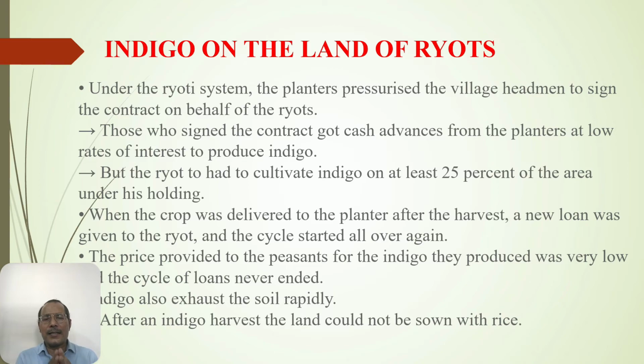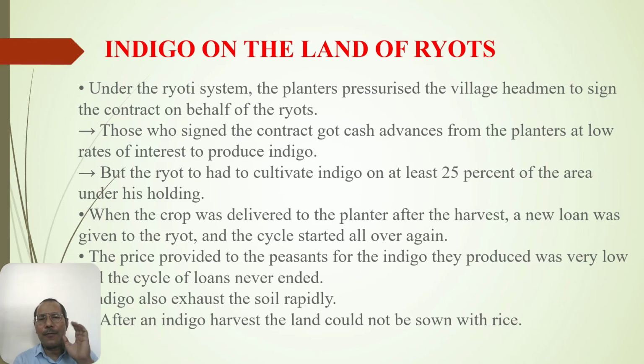Now, this money is given to you as a loan. And what you have to do, on 25% of your land area, you must put the production of indigo. The ryot had to cultivate indigo on at least 25% of the area under his holding. Whatever money was given to him was a loan, an advance loan at a very low rate of interest.